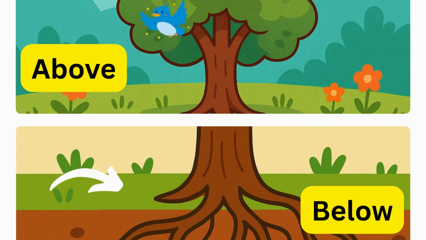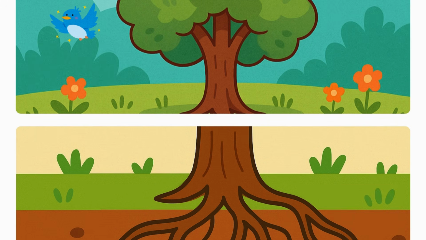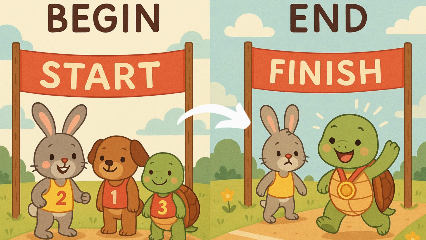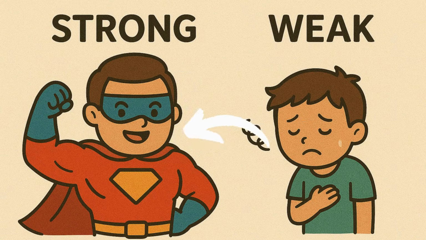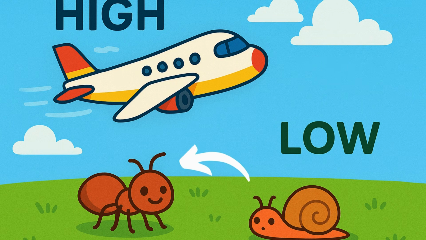Above. Below. The bird flies above the tree. The roots are below the tree. Begin. End. Let's begin the race. Now the race ends. Strong. Weak. The superhero is strong. The sick boy is weak. High. Low. The airplane is high in the sky. The ant is low on the ground.